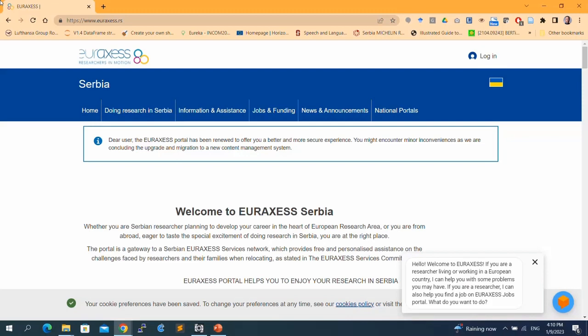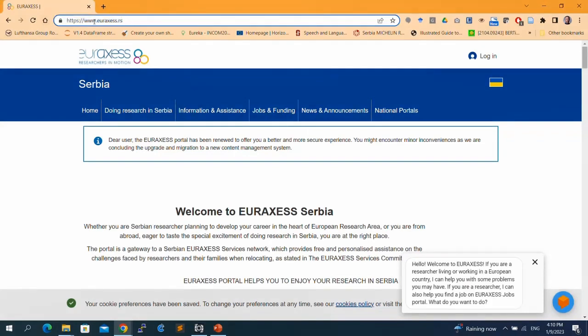So let me briefly show you how EURAXESS Digital Assistant works. You can access the assistant or a chatbot at the home page of the Serbian EURAXESS portal. You can open the page with the address shown in the top left corner, www.euraxess.rs. When you open this URL, the home page of the Serbian EURAXESS portal will be presented, and besides the content, you can also see at the bottom right corner a box that looks like